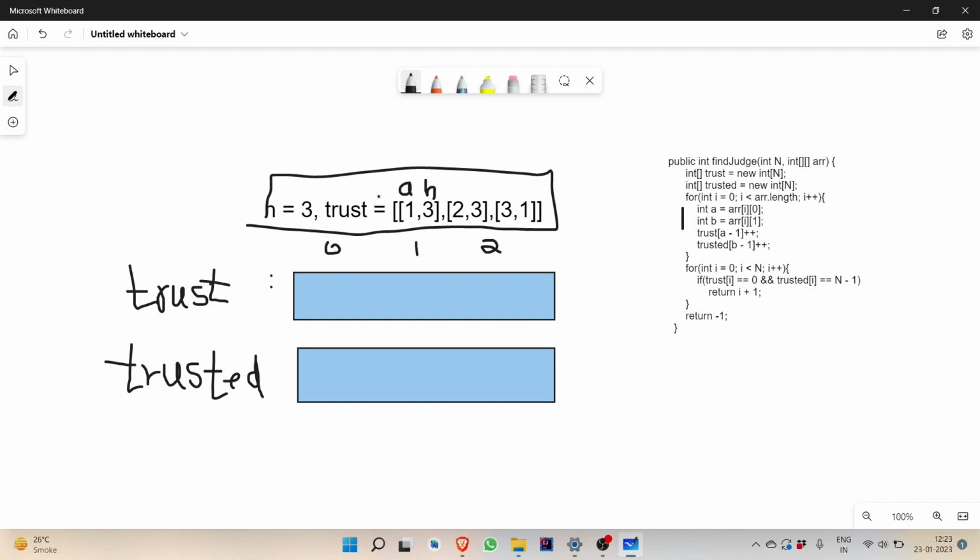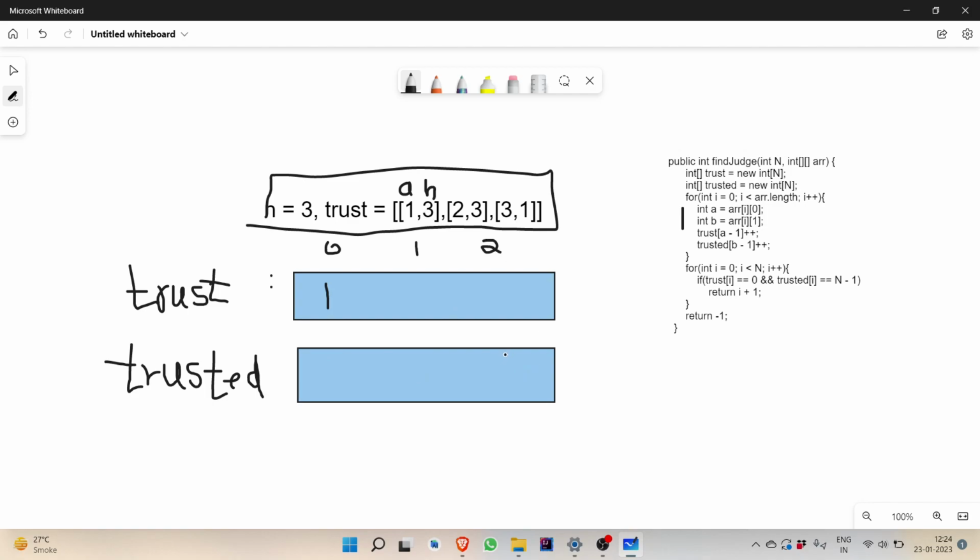Now since A is trusting B, the trust count of A, that is 1, will increase by 1. In index form it will be A minus 1, so trust of A minus 1 will be increased by 1. Let's say initially it was 0, so now it became 1. Now for trusted: since 3 is being trusted, B minus 1, that is 3 minus 1, will increase by 1.